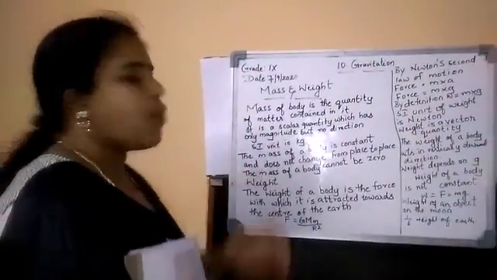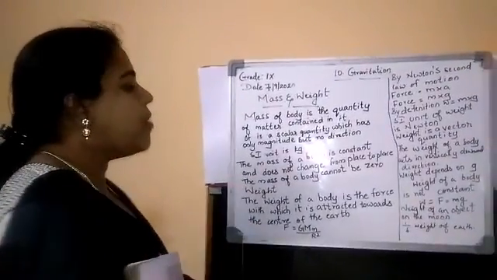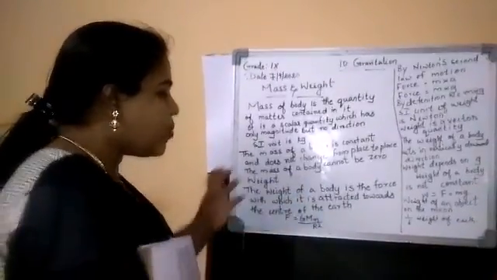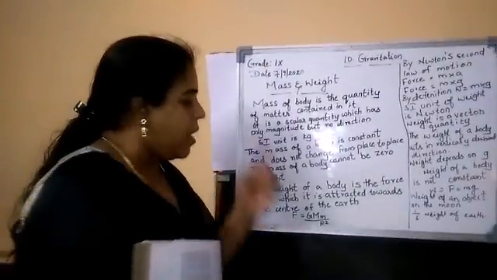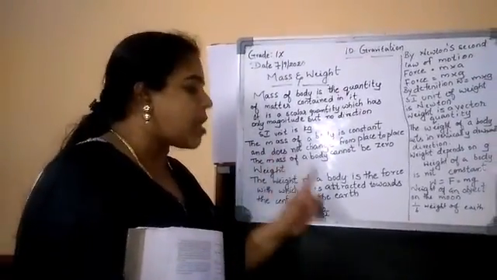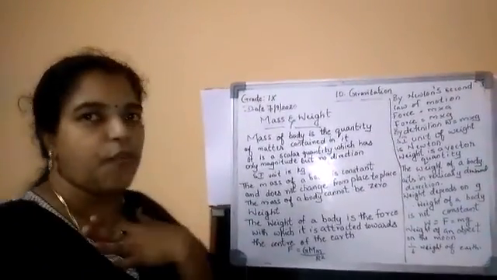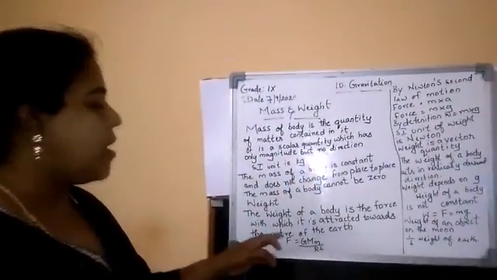Next, then what is weight? What do you think weight is? Weight of the body is the force with which it is attracted towards the center of the earth. So clear? So what is the weight? The weight of the body is a force. What is the force? The force by which it is attracted towards the center of the earth.